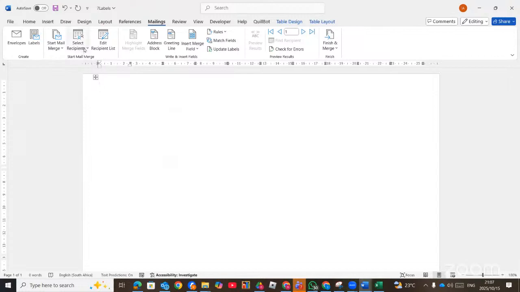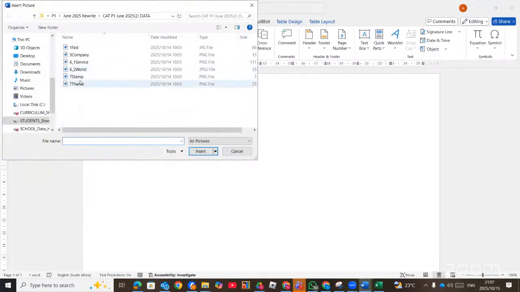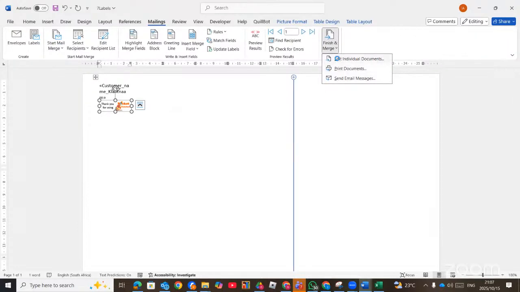And then we now go to the customer name, and then we insert the image. Then we insert that picture. Before we go to mailing, finish, and merge, and then we save it.